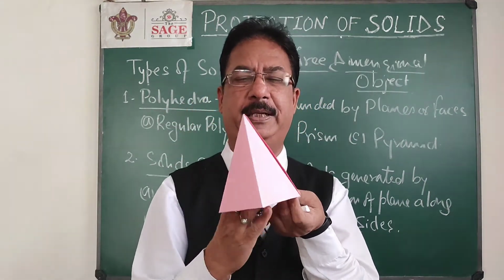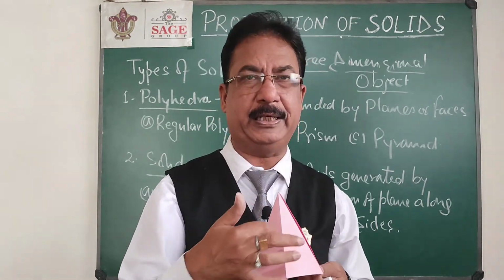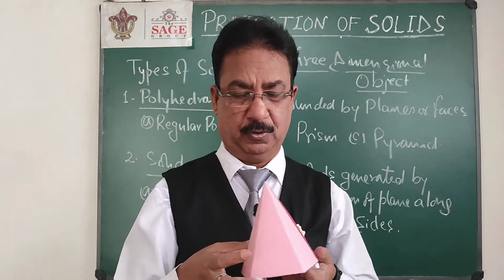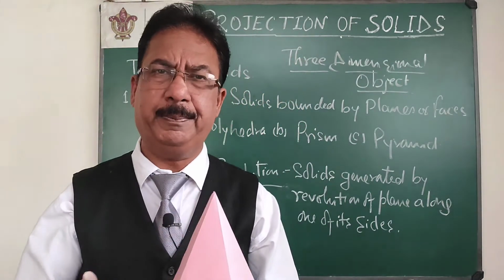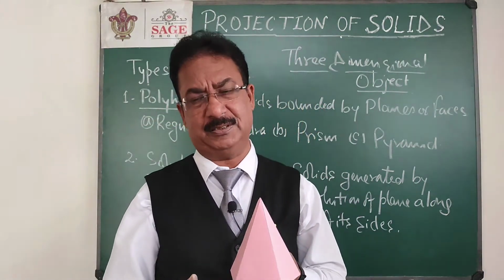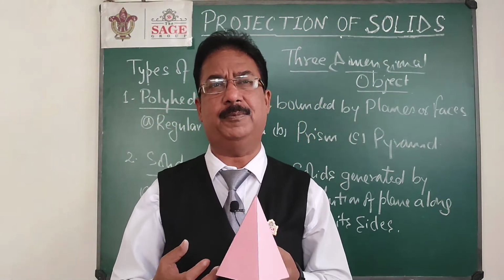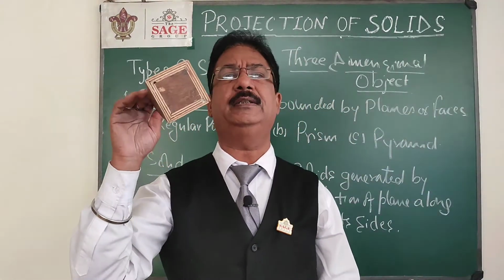So with the pentagonal base, if I keep it like this, then from the front you are seeing 2 faces, or if in this position, then you can see 3 faces. So we can see a maximum of 3 faces. That depends on the shape of the pyramid. The earlier pyramid I have shown you is known as a square pyramid.